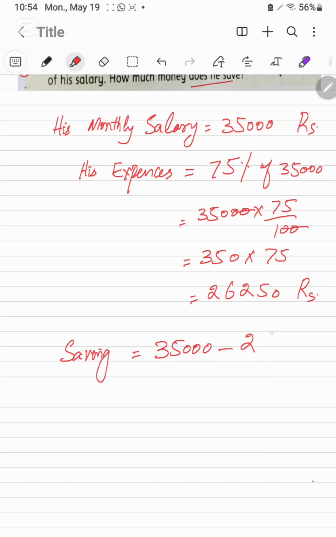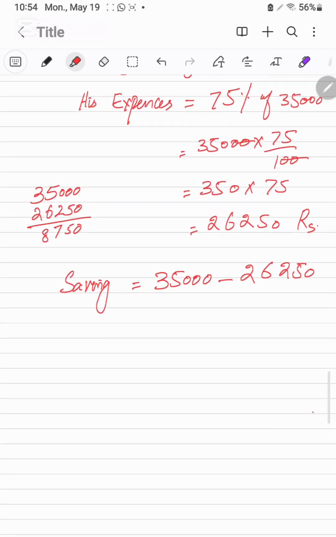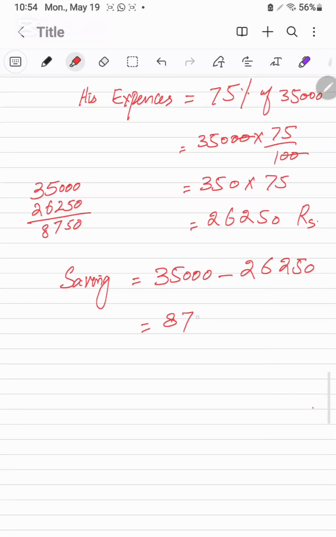It is 26,250. We will subtract his expenditure. 250 will be 0, 5 and there will be 7 and will carry from this one, it is the 8. It is the 8,750 is monthly saving. This is the final answer.